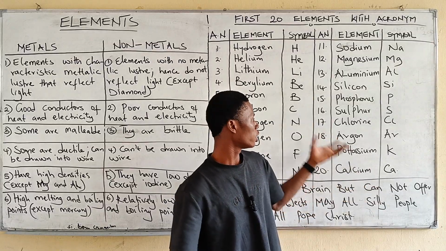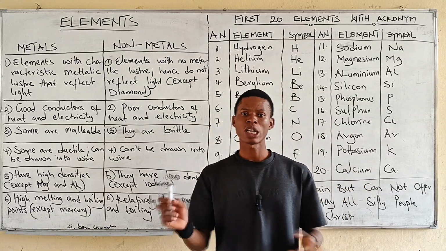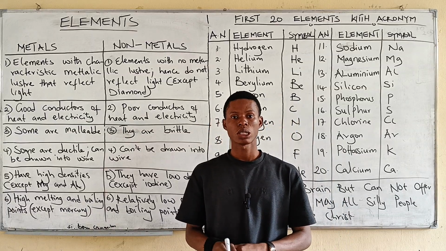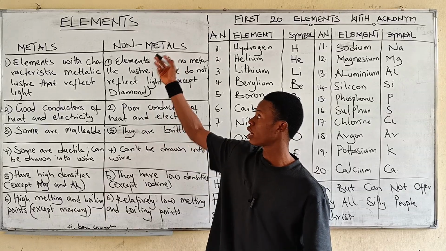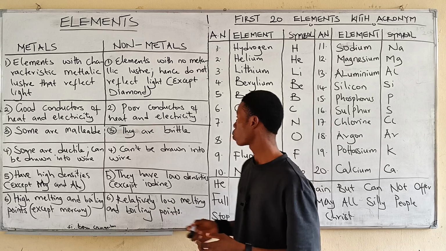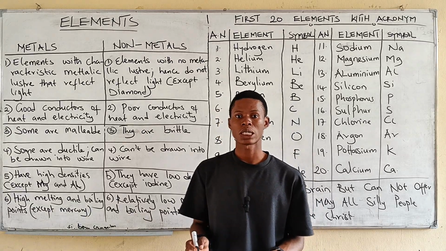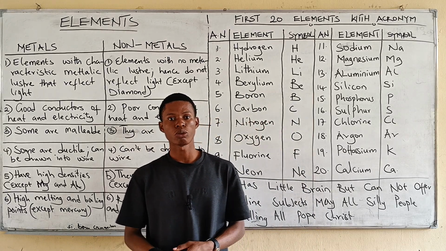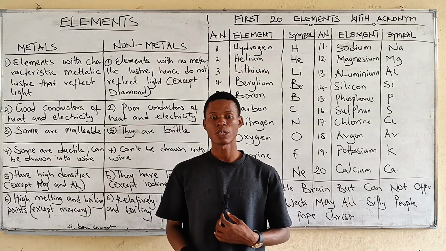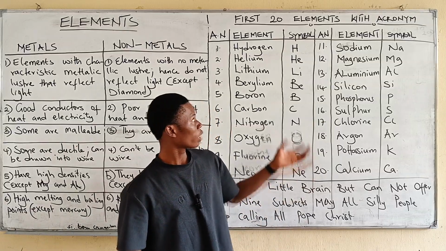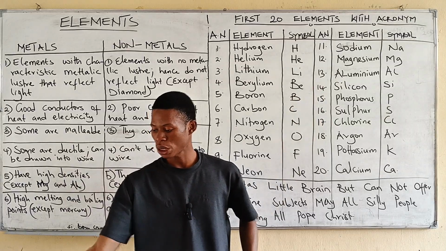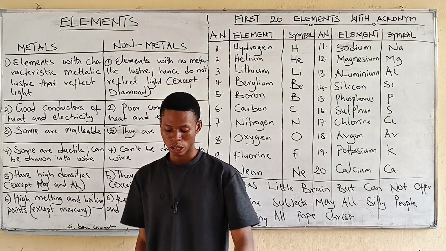Please, if you're learning this for the first time, calm down, pause the video, write them out and memorize them, because you use this principle throughout in chemistry. So far we've looked at the meaning of elements, we've looked at metals and non-metals, and we've looked at metalloids also, that's the classes, and we've said that there are 118 elements in the periodic table, out of which 94 are naturally occurring, while the other 24 are synthetic. That's all we've said so far. And we've looked at the first 20 elements, the atomic number, the symbol. All right, so that's basically what we've done so far.